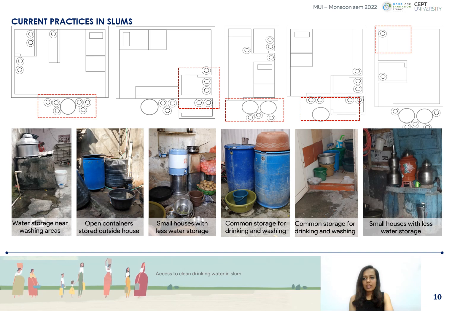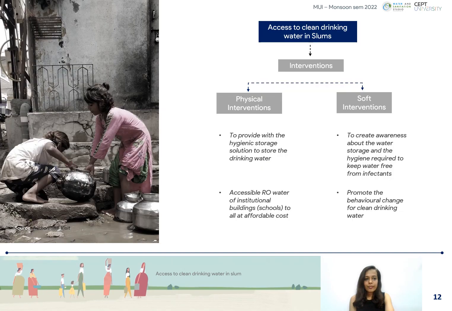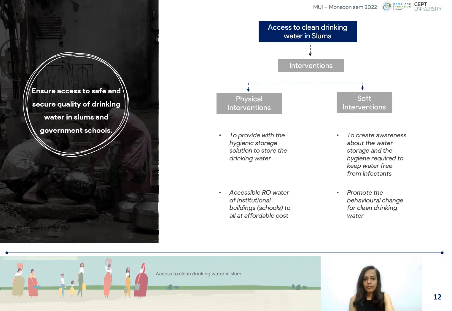Apart from poor infrastructure, poor storage of water is another important reason for contamination, which was observed in the slums, like open containers, storage outside the houses, and a common container for the drinking and washing area. Similarly, the drinking area was kept in an unhygienic condition in many schools.